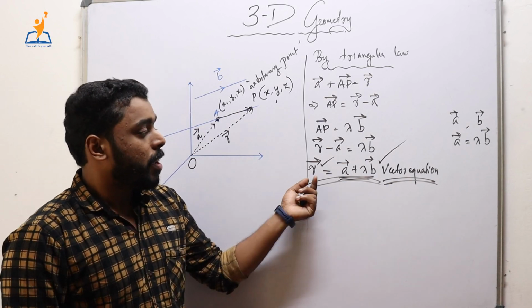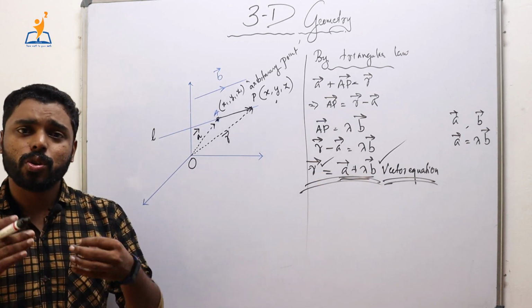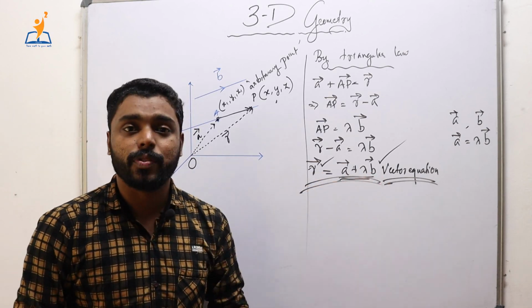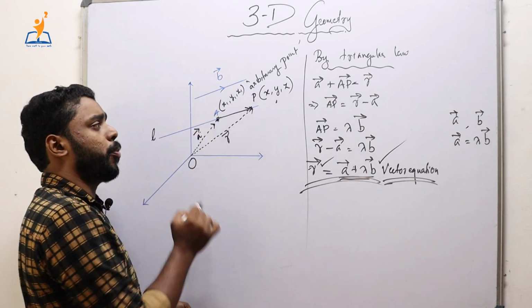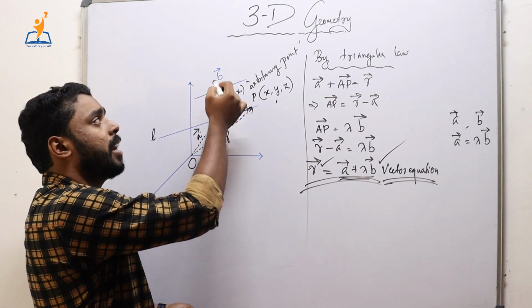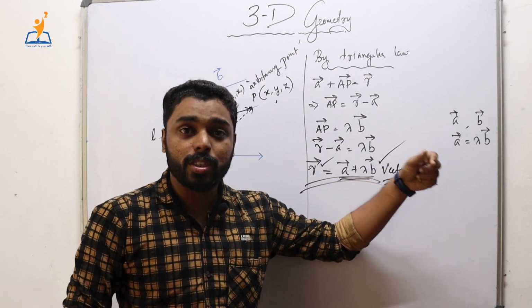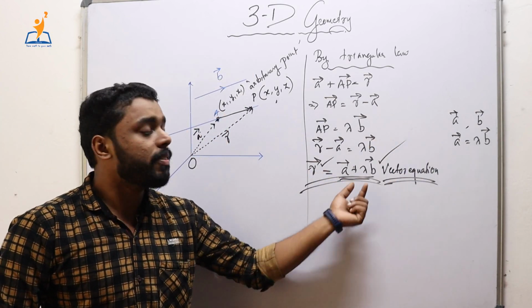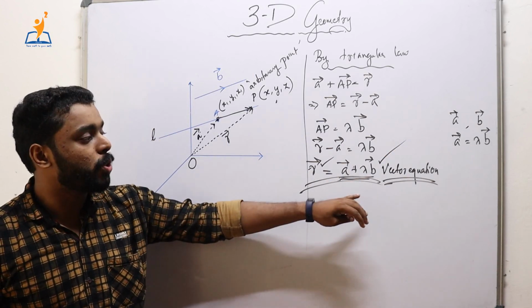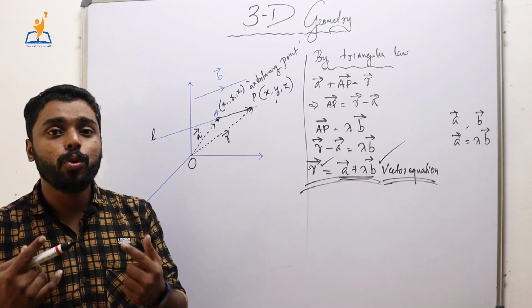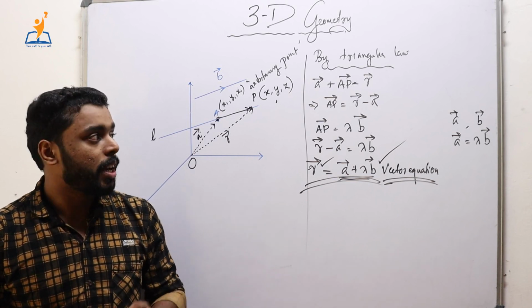Now next, if we are given three vectors, then we are able to find the vector equation. But it is not always possible to find vector equations, or it will take time to find the position vector of the point A, the position vector of the point B, and so on. And also there is another quantity, lambda. It should also be found in order to derive these equations, right? So it is practically not always possible to derive the vector equation. So we have to derive another form, that is called the Cartesian equation. We shall check it out.